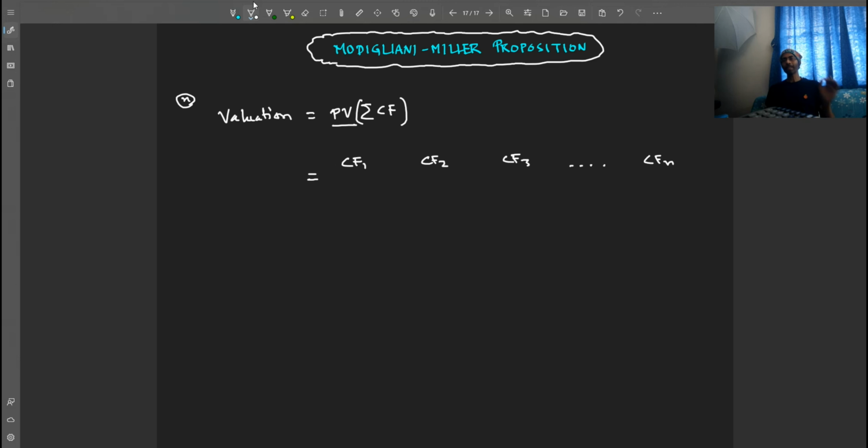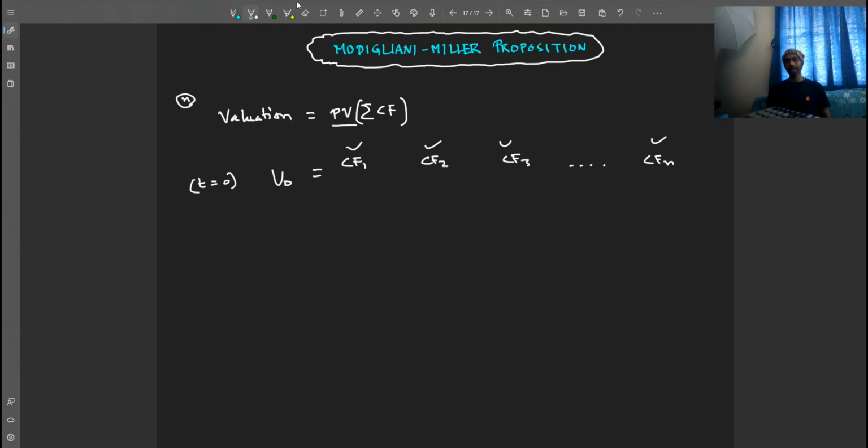Now their present value, there is a very simple way to calculate it. The present value, that is the value at time V0, is all these cash flows, CF1, CF2, CF3, till CFN, each of them discounted to the present time, that is t is equal to 0, right?